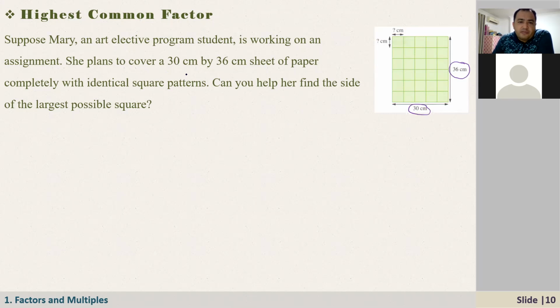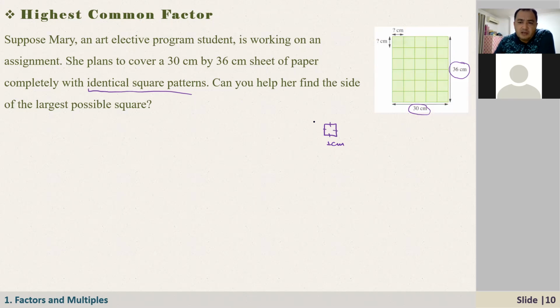She plans to cover a 30 centimeter by 36 centimeter sheet of paper completely with identical square patterns. Identical means exactly the same. So can you help her find the side of the largest possible square? If I ask you for the smallest square, it is easier, right? For example, if you're given a lot of 1 by 1 squares, all sides are equal and this side is 1 centimeter. In this way, I can just put 30 tiles across, and also 36 for the height. How many squares will we use here? 30 times 36. But here the question is different.